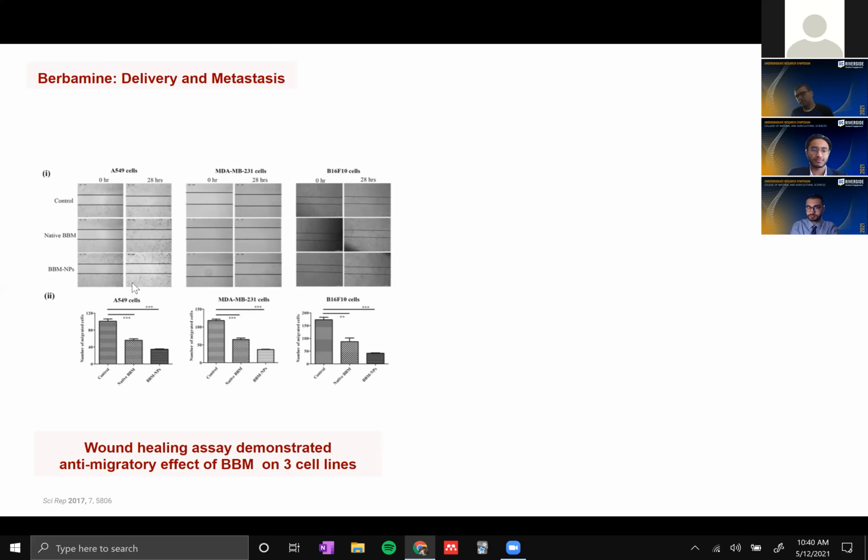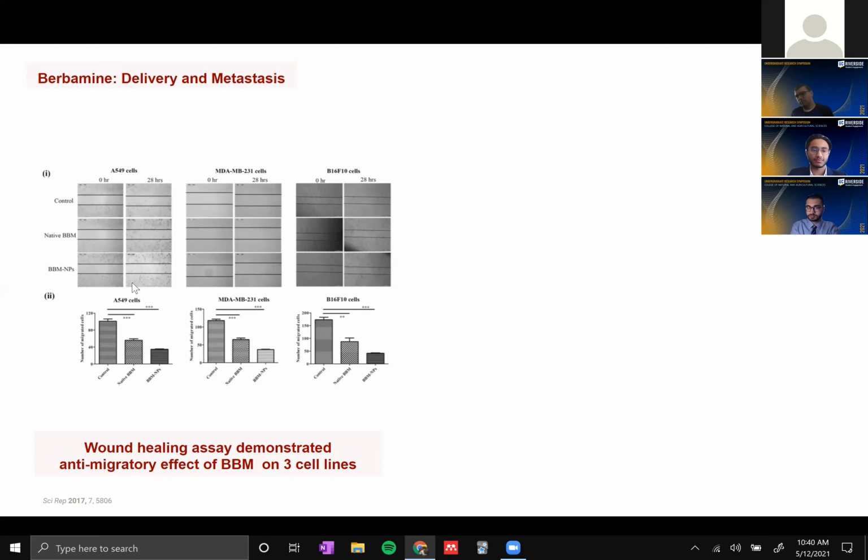And moving on from here, I'll be talking a little bit about structure-activity relationships. So berberine has been shown to decrease the amount of phosphorylated STAT in the cell. And what phosphorylated STAT normally does without berberine is that it enters the nucleus and leads to the expression of proliferative and survival proteins. But when you inhibit that phosphorylation using berberine, then you don't express more proliferative and survival genes, and therefore the cell gets arrested.